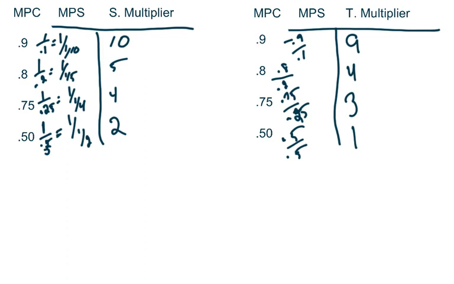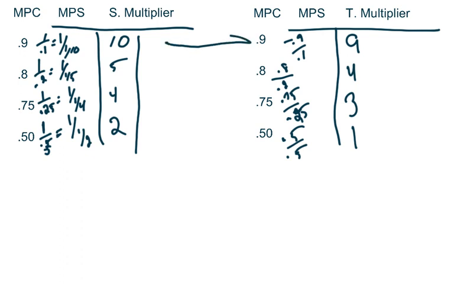Now, I mentioned this in class, and I'll mention it here again. Here, guys, if we remember the spending multiplier formula, and we remember the spending multipliers, 10, 5, 4, and 2, and if we have a complete breakdown of our mental systems while we're taking a test or something, and they ask us about the tax multiplier, and we don't have any idea, just remember the spending multiplier.